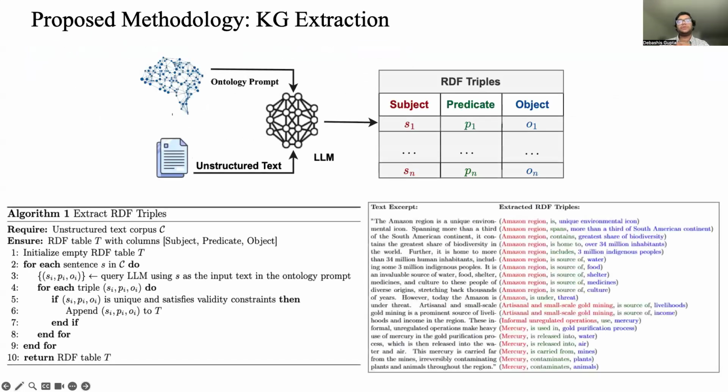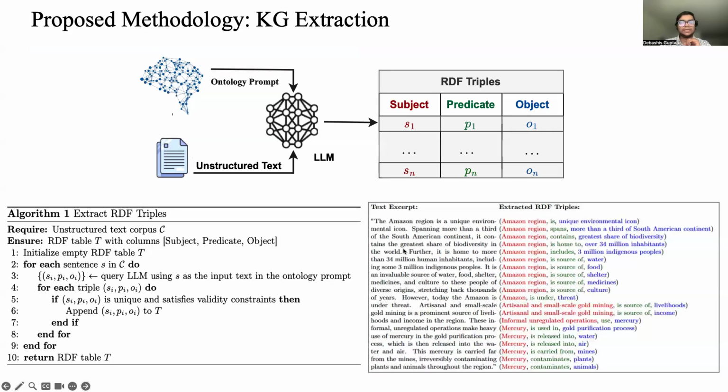So our first contribution is an unsupervised knowledge graph extraction pipeline using LLMs. We design an ontology guided prompt to help the LLM know how to extract structured triplets, subject, predicate, object, from raw text. This avoids any need for pre-labeled training data.